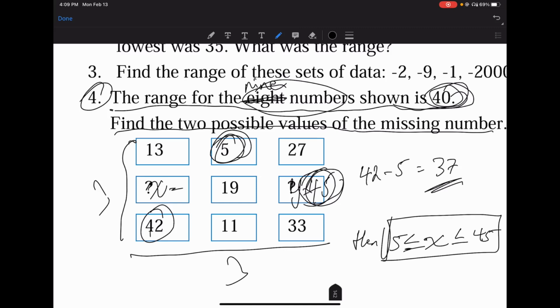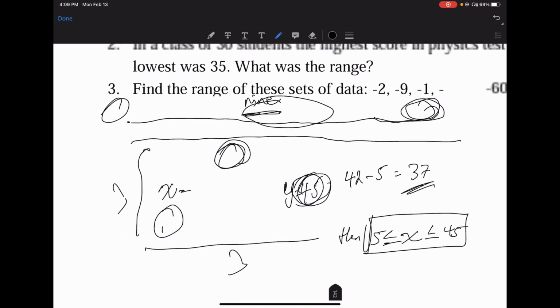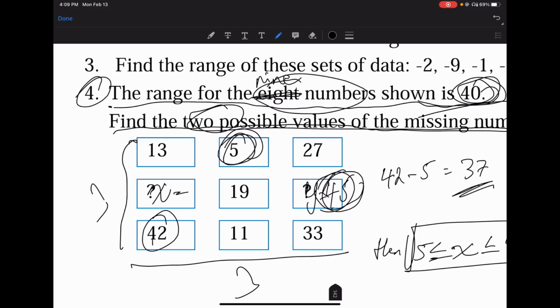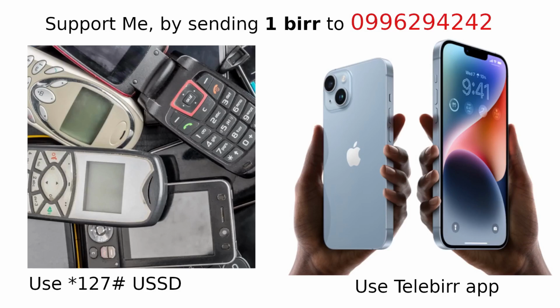Okay, if we make y 45, the question says find two possible values of the missing numbers. ለ x 6 መምረጥ እችላለሁ፣ y ደግሞ 45፣ ሬንጁ 40 ያደርግልናል።